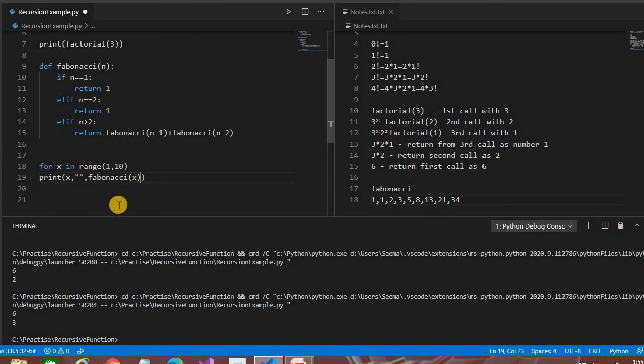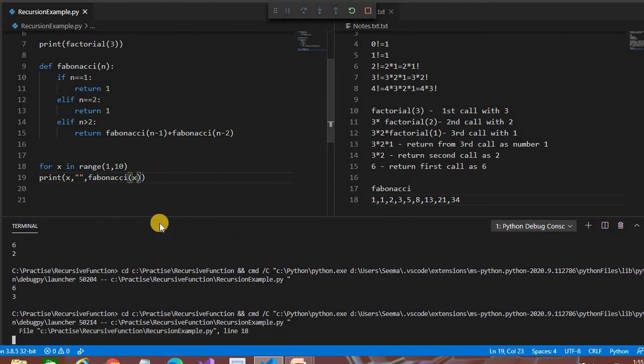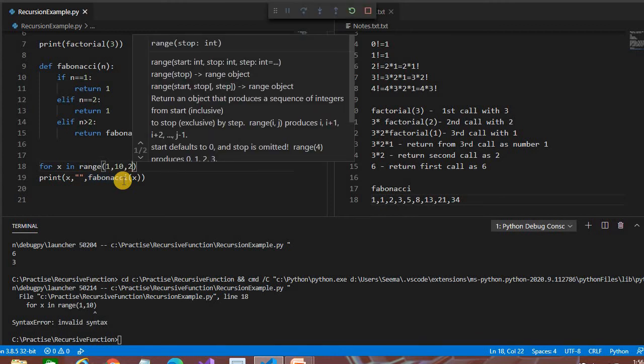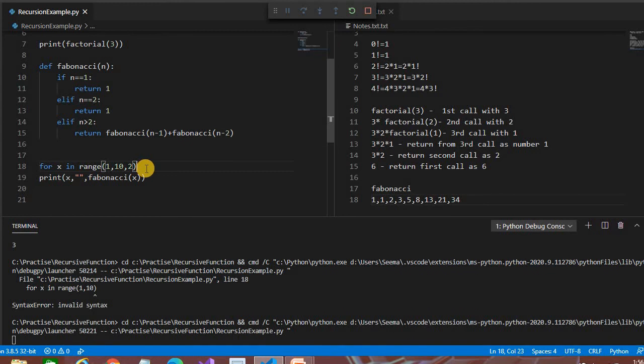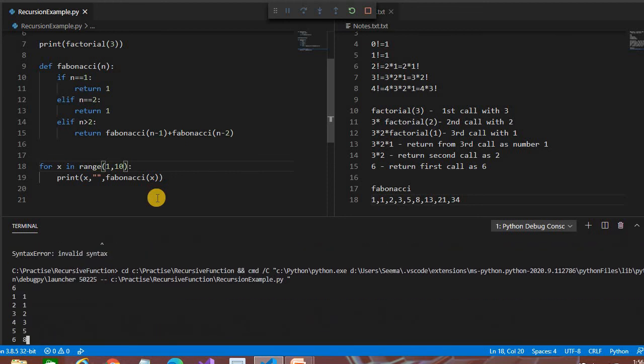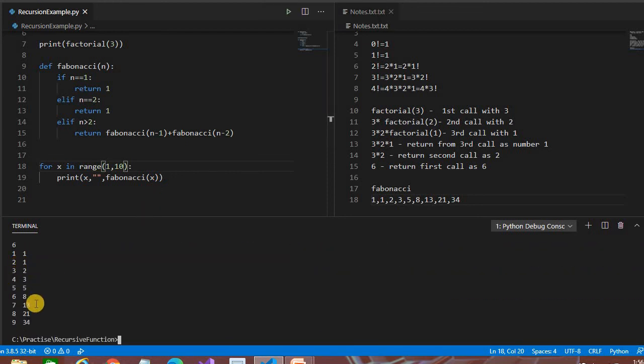It will start from 1 and go till 9, because the range doesn't take the last number. Okay, just wait a minute. See here, it's printing the first, second number also, third number too, till the 9th it prints. So it's very easy to call.